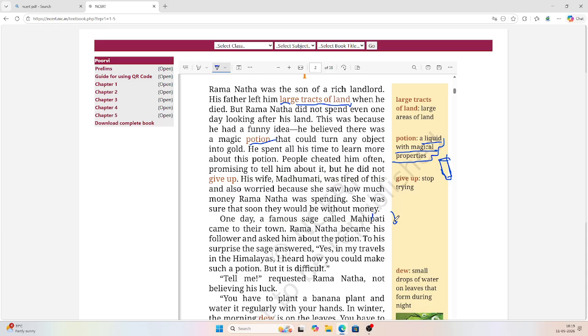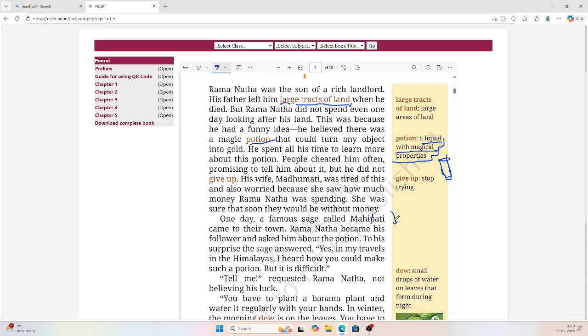Ramanatha became his follower and asked him about the potion.